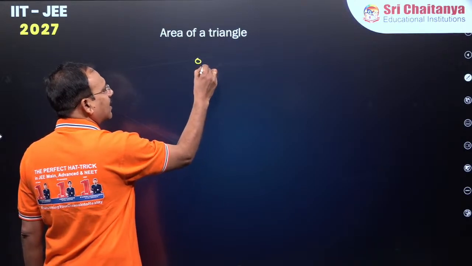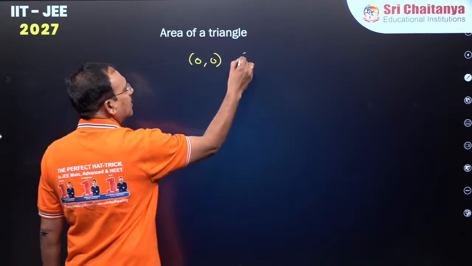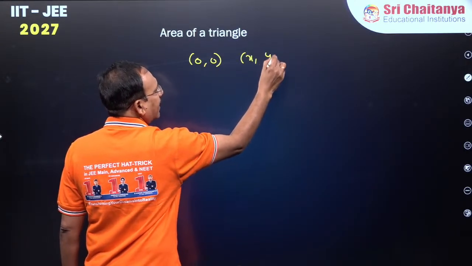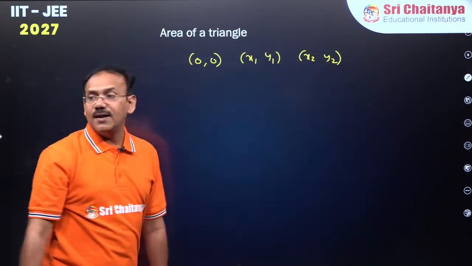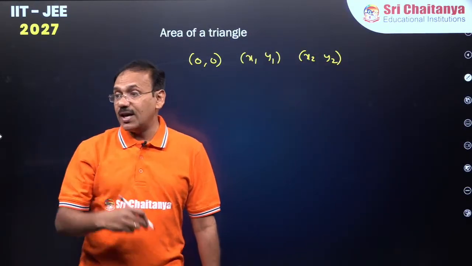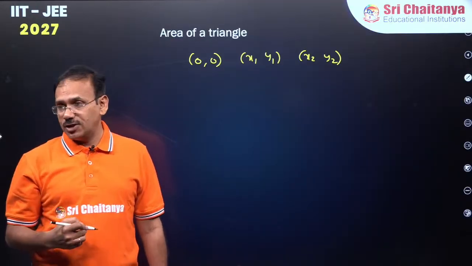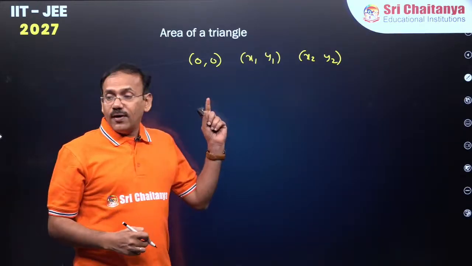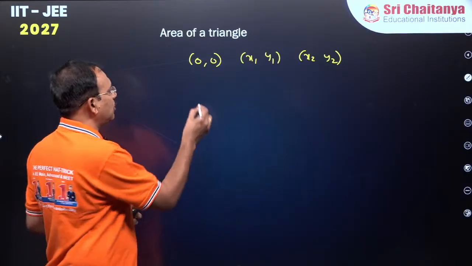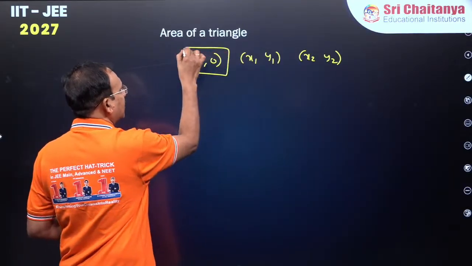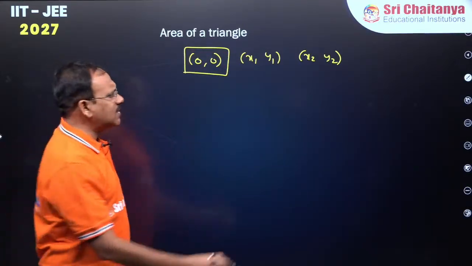If one vertex is (0, 0), and the other vertices are (x1, y1) and (x2, y2), what about the area of the triangle? Listen to me carefully, it gives us a wonderful shortcut. Out of the three vertices, if one is (0, 0), how do we find the area? It is very simple.